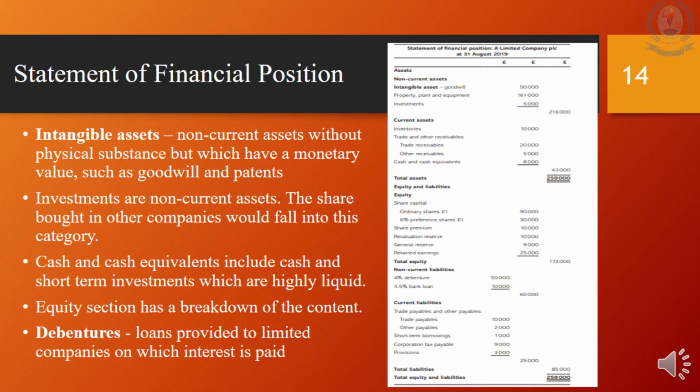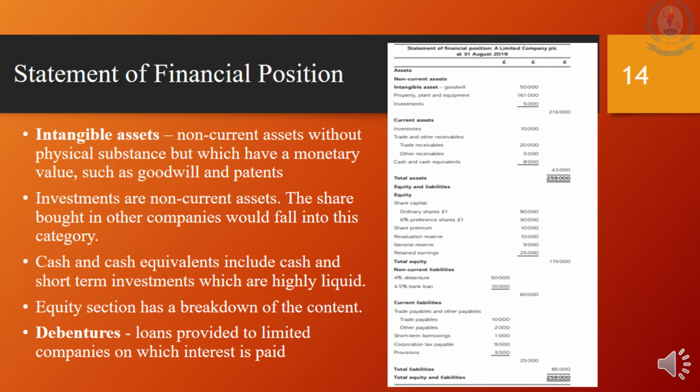First, share premium reserve is created when selling shares above the nominal value. Second, revaluation reserve is created when non-current assets are revalued above the carrying value. Third, general reserve is a transfer of profit to a reserve for a non-specific purpose. Fourth, retained earnings is the profit collected for years without distributing to the shareholders.